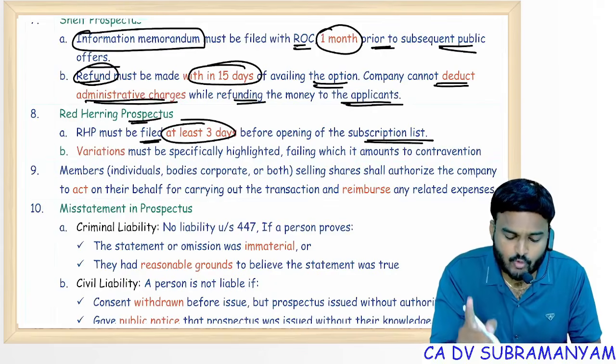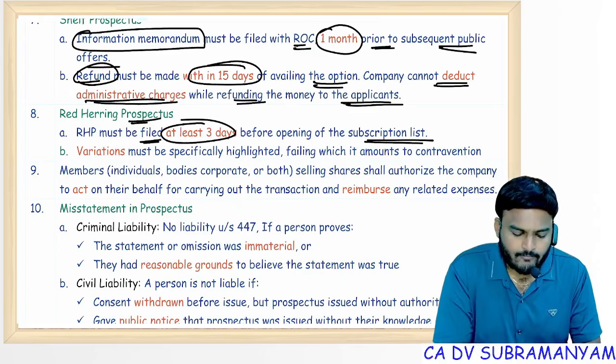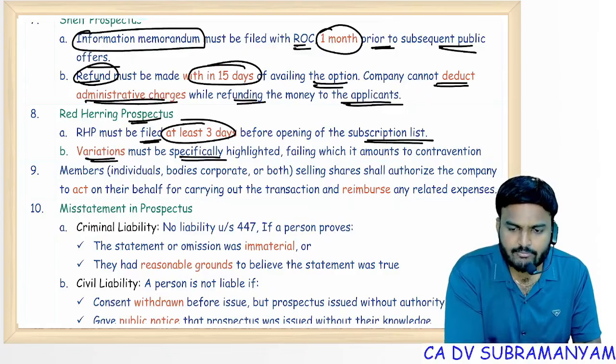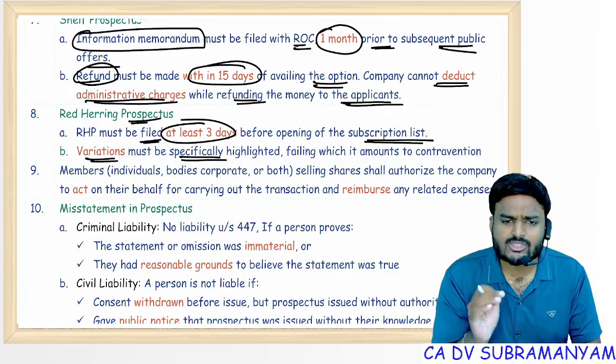At least 3 days before opening of subscription list, red herring prospectus shall be filed with ROC. Variations must be specifically highlighted. Differences between red herring prospectus and final prospectus shall be highlighted. Clear? In examination, they may ask you question like this.